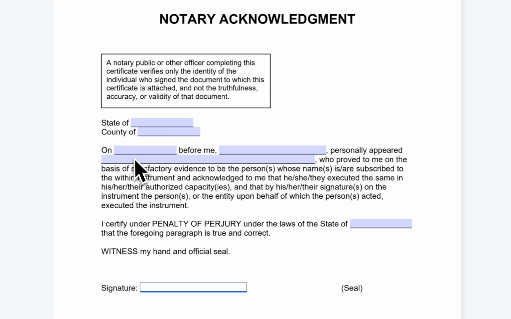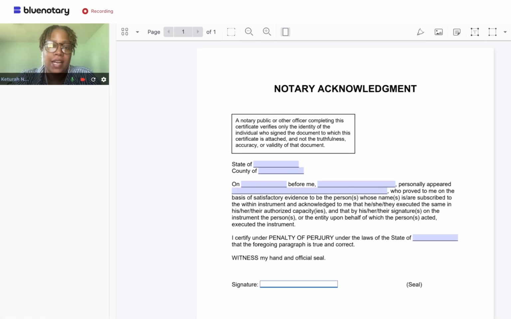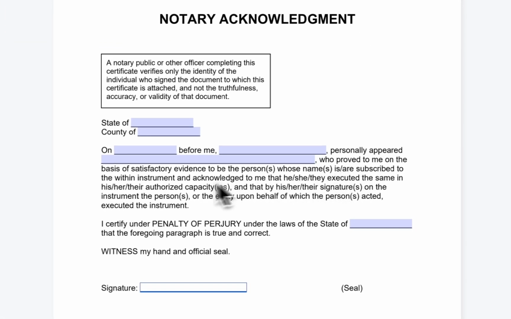So we want to put on the date that this is being signed, before me, the name of the person who signed the document, personally appeared, and on this line here, we can put the description of the document that we are acknowledging was signed. So you could say, as signer of this last will and testament, as signer of this power of attorney, who proved to me on the basis of satisfactory evidence and the regular acknowledgement wording here.